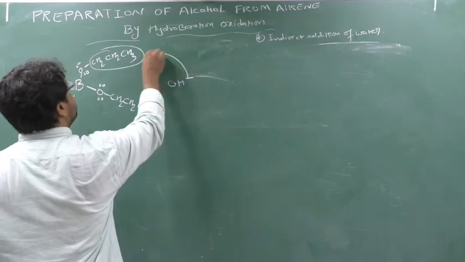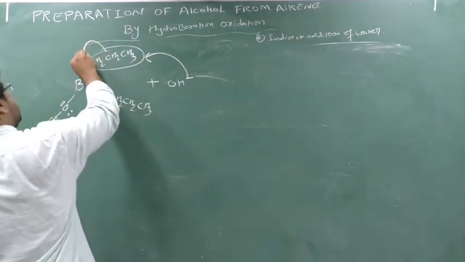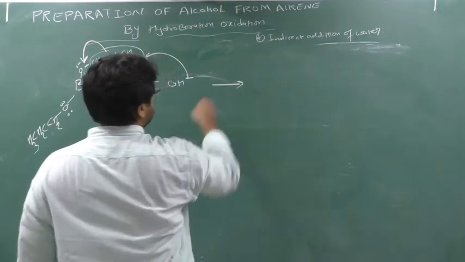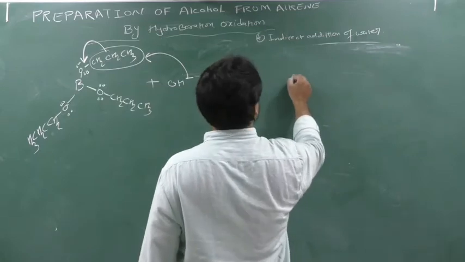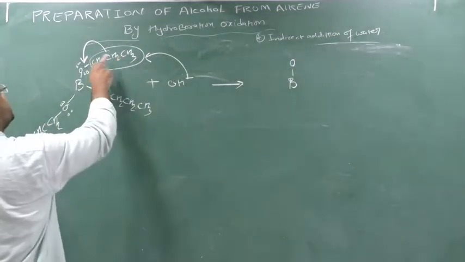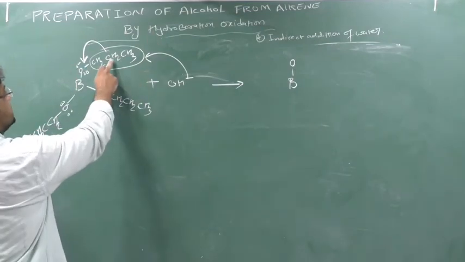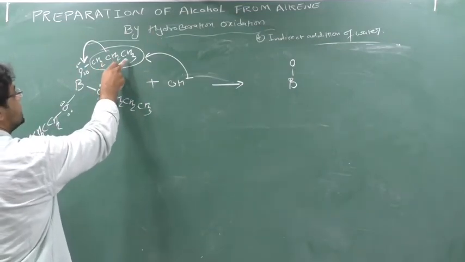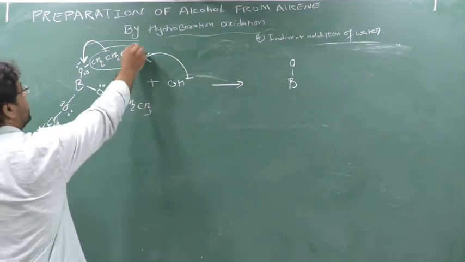This OH minus will attack here and this will release here. So what will form here? See, here B–O will be formed. CH2, CH2, CH3 will be removed as plus, so CH2, CH2, CH3 will react with this OH minus because it is removing as plus.